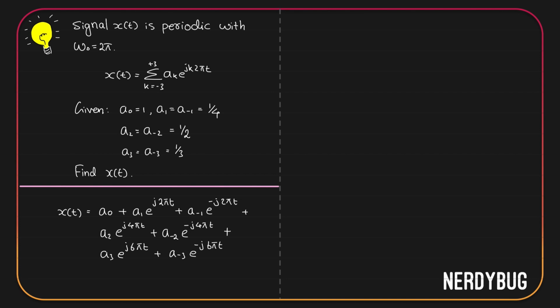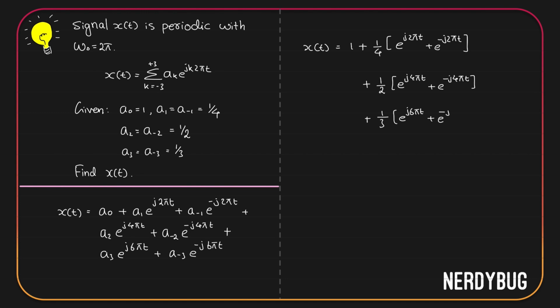So substituting all of them and grouping the like terms, we get x of t is equal to a0, which is 1, plus a1 and a minus 1, which are 1 by 4, multiplied by e raised to j 2 pi t plus e raised to minus j 2 pi t, plus a2 and a minus 2, which are 1 by 2, multiplied by e raised to j 4 pi t plus e raised to minus j 4 pi t, plus a3 and a minus 3, which are 1 by 3, multiplied by e raised to j 6 pi t plus e raised to minus j 6 pi t.